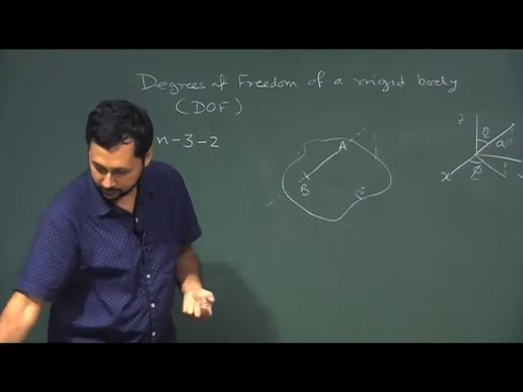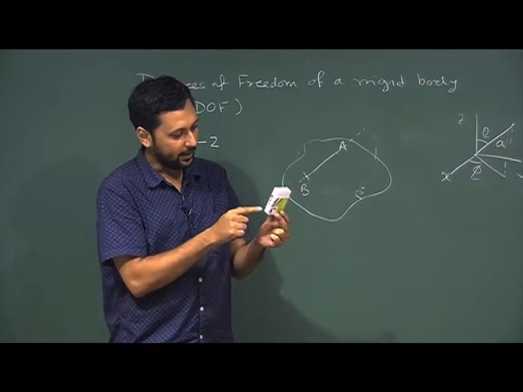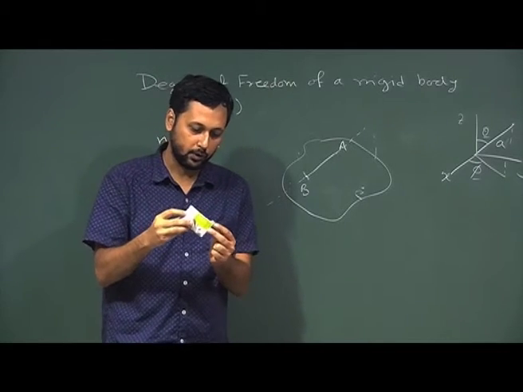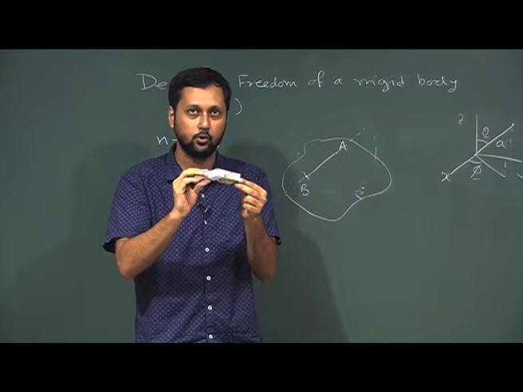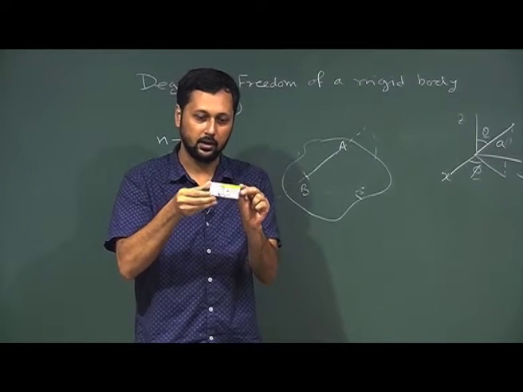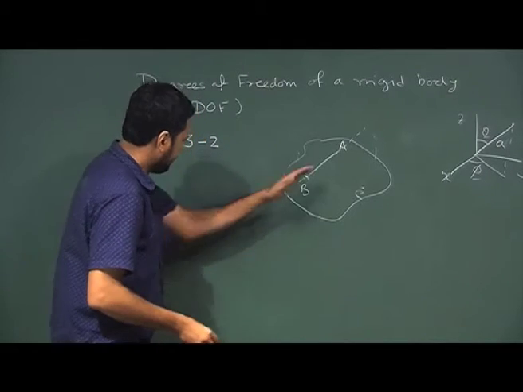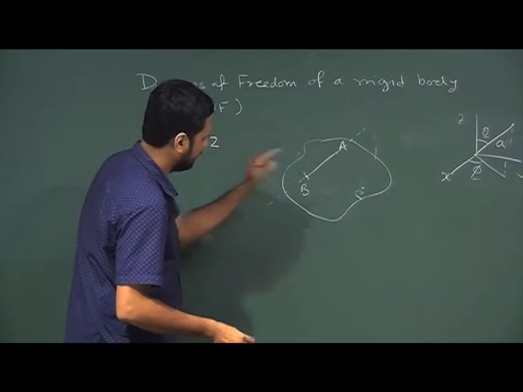For example, if this is my rigid body and I fix 2 points, for example this point here and this point here, now it is free to rotate around this axis only, right. So, that means we have taken out 5 degrees of freedom already.